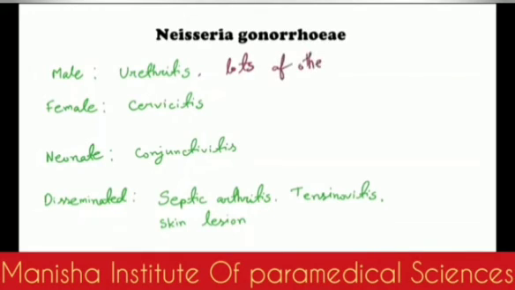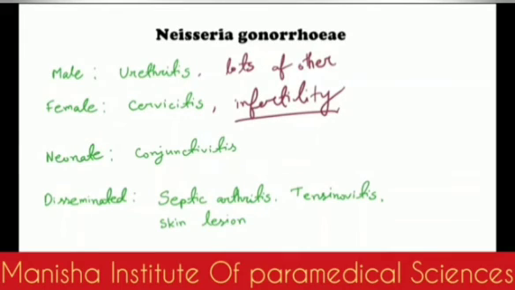In females, it is cervicitis, and we should also remember the consequences of cervicitis, like pelvic inflammatory disease, salpingitis, endometritis. And one very important thing: as it causes salpingitis, it can block the fallopian tube and cause infertility. That's a very important thing, that Neisseria infection can cause infertility, because of the ascending inflammation from the cervicitis.